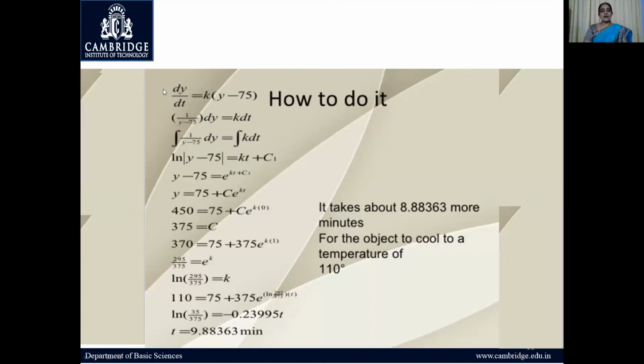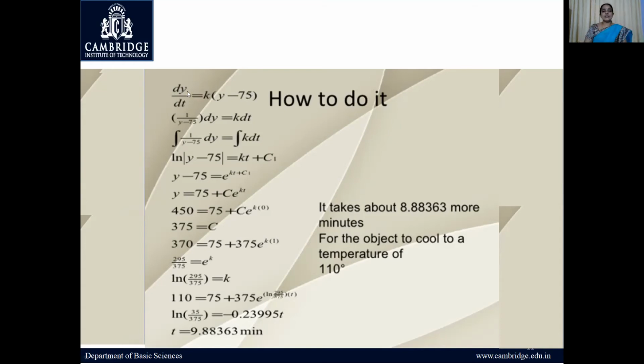Now dy by dt is proportional to the difference between the temperature of the pizza and the surrounding medium. That is represented like this. Now this is framed as a differential equation, and the method you'll be learning in the class. Now I'm going to explain how it is solved.